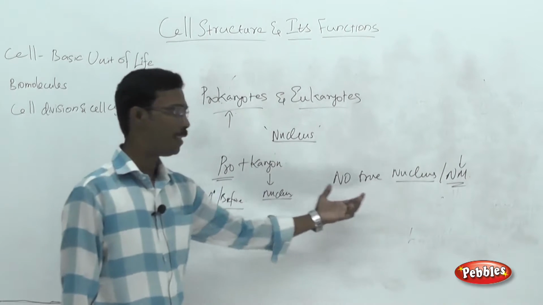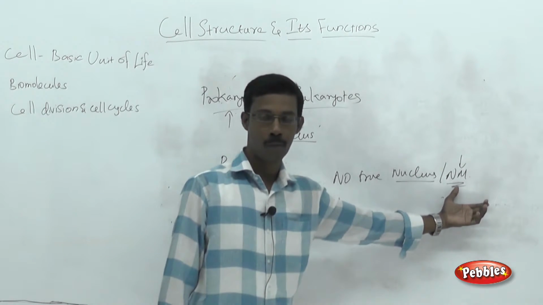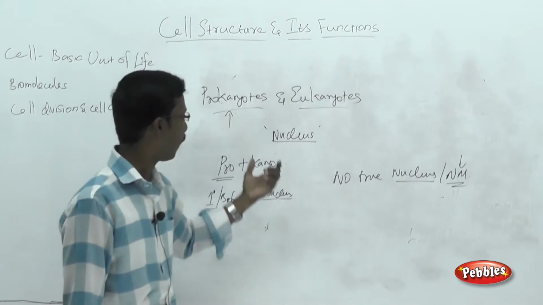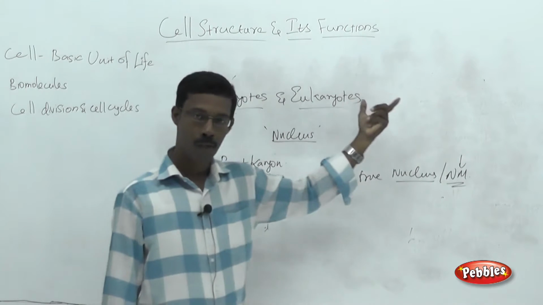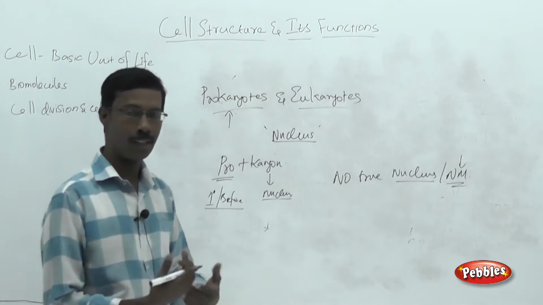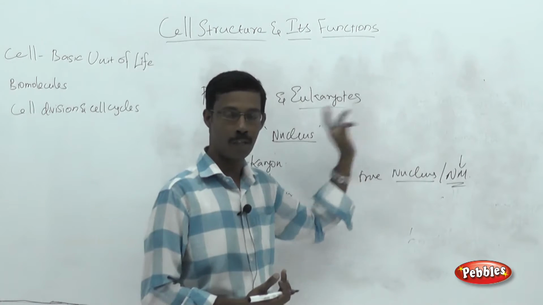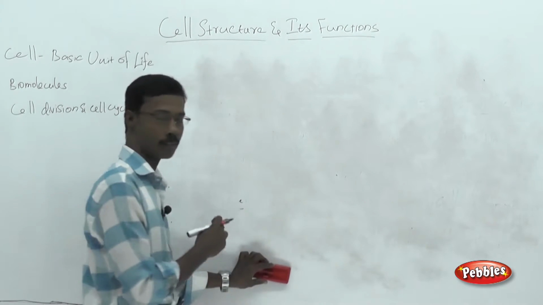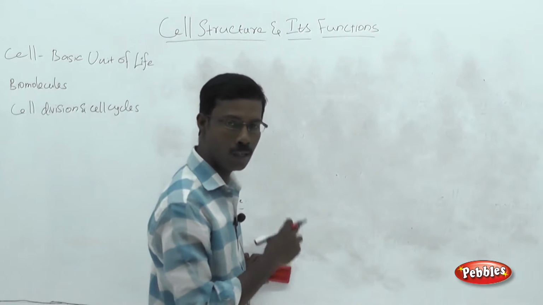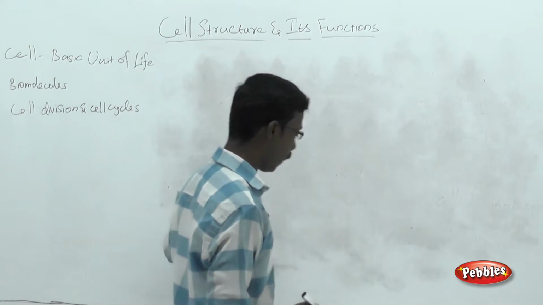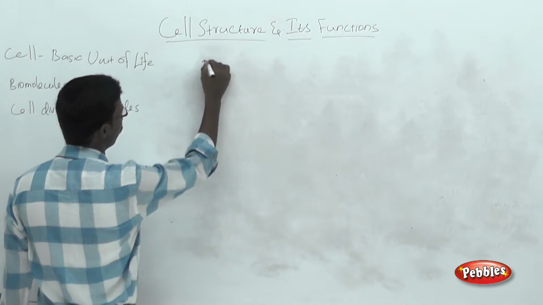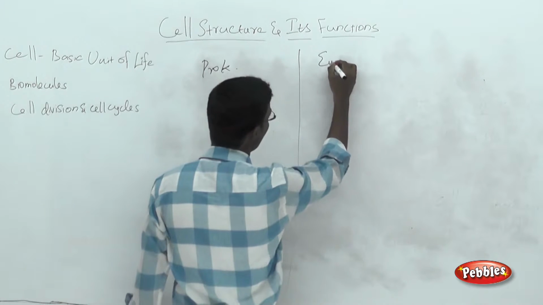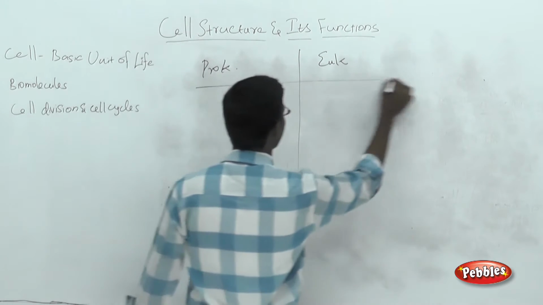So on the basis of the presence or absence of nuclear membrane, we are dividing the entire cell world into two different classes, prokaryotic cells and eukaryotic cells. We are going to see the detailed internal structures of each and every type of cell. Now we are going to differentiate the two classes. What are the basic differences between the prokaryotes and eukaryotes?